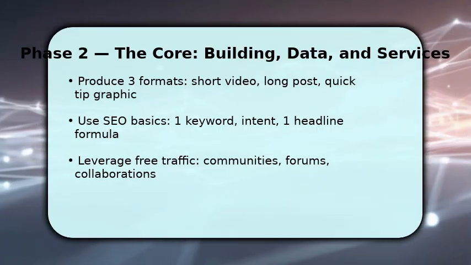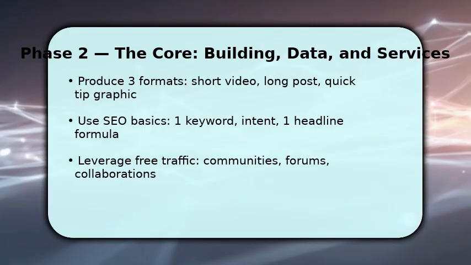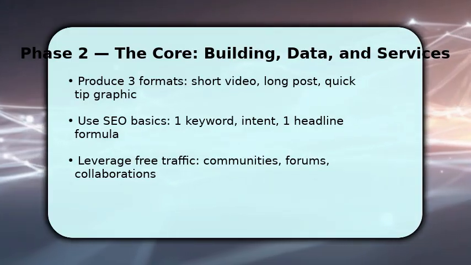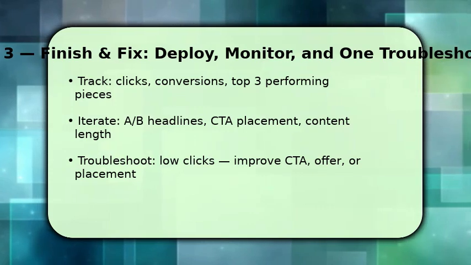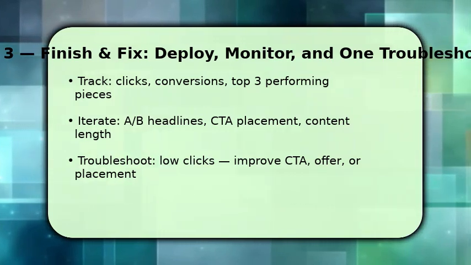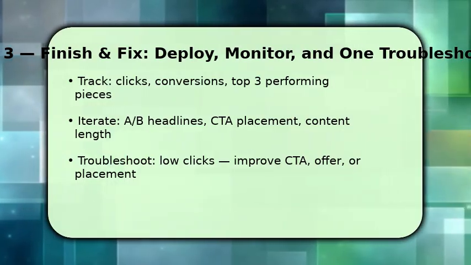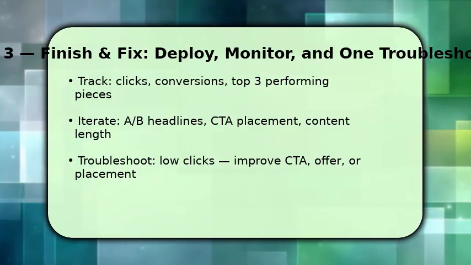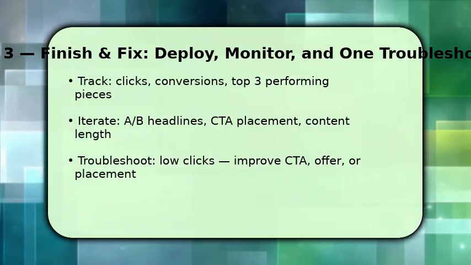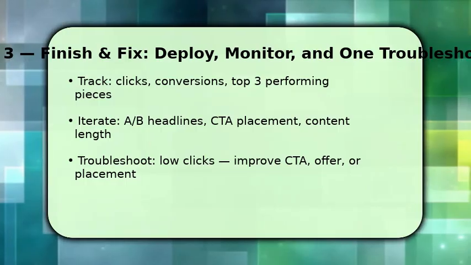Monitor clicks and engagement. Finish by scaling what works and fixing what doesn't. Export click and conversion data, find your top 3 pieces, and replicate their structure. Once you identify winners, test 1 change at a time, headline variants, CTA language, or link placement to boost conversion rates. Make sure to reinvest time into high-return formats.